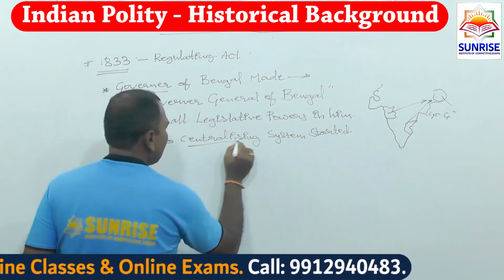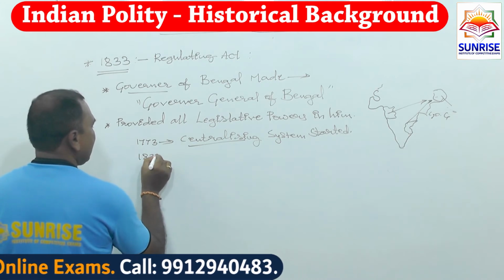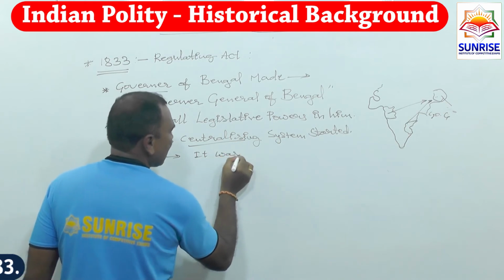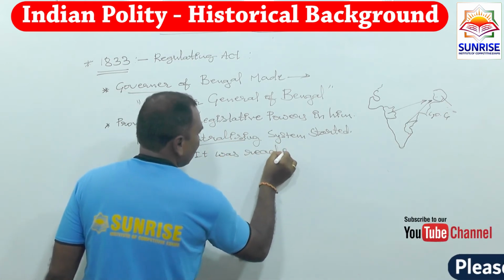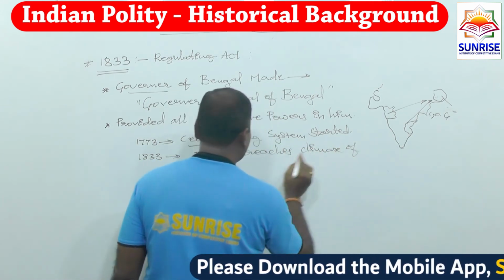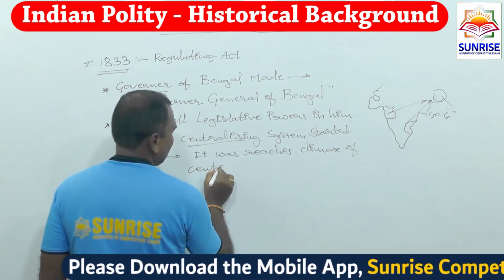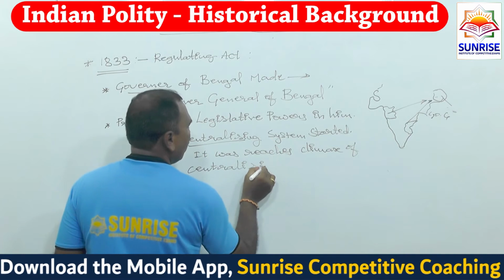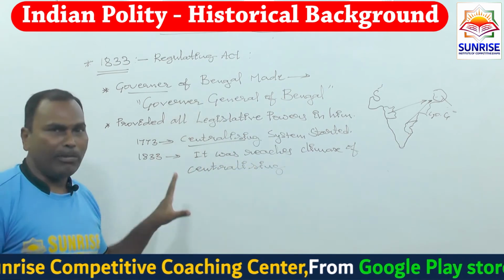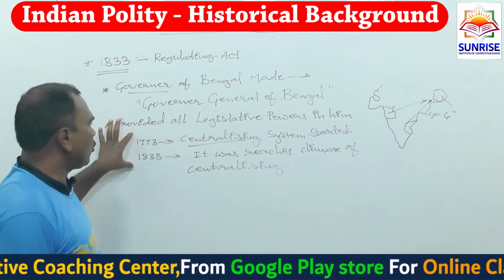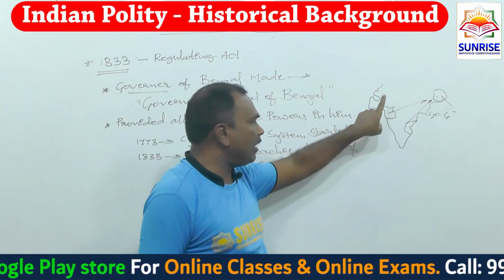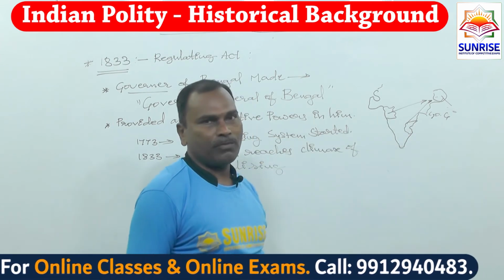Now, the centralizing system started by 1773 reaches its climax by 1833. After 1833, whenever the governor was made Governor General of Bengal, the total legislative powers, before this act every governor had legislative powers as well as executive powers.